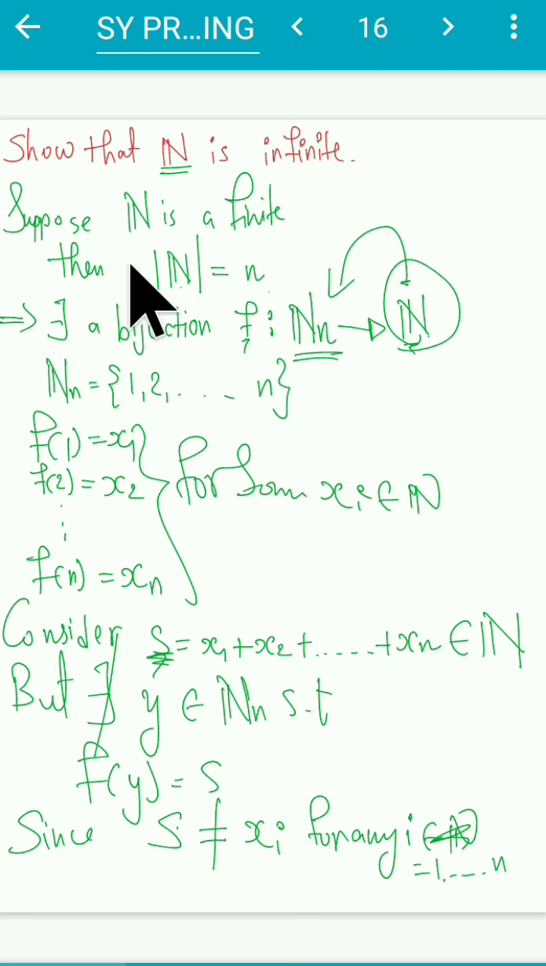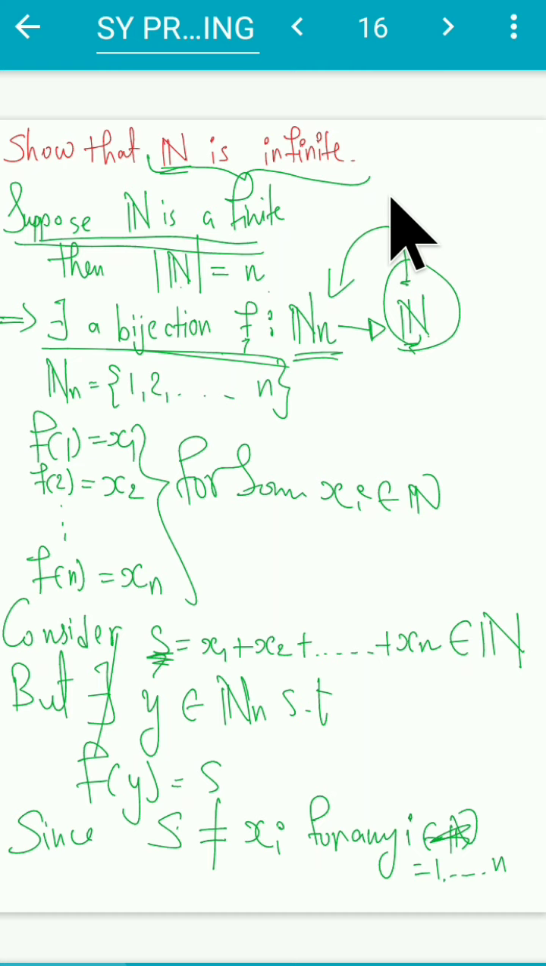Hence my assumption that there exists a bijection map must be wrong. If this is wrong, that means my first assumption that N is a finite set must be wrong. Hence I can conclude that the set of all natural numbers is an infinite set. I hope you guys have understood it.